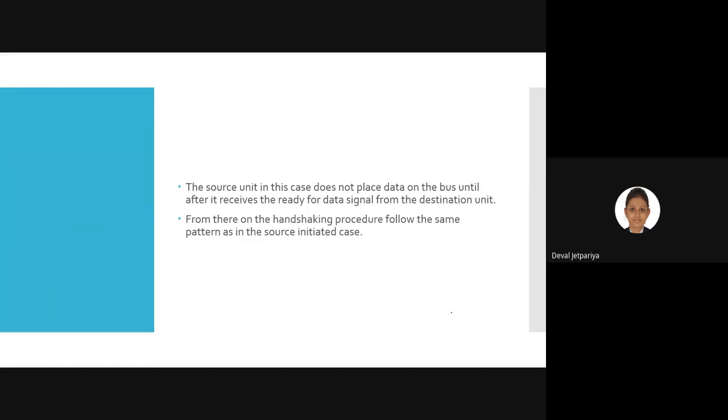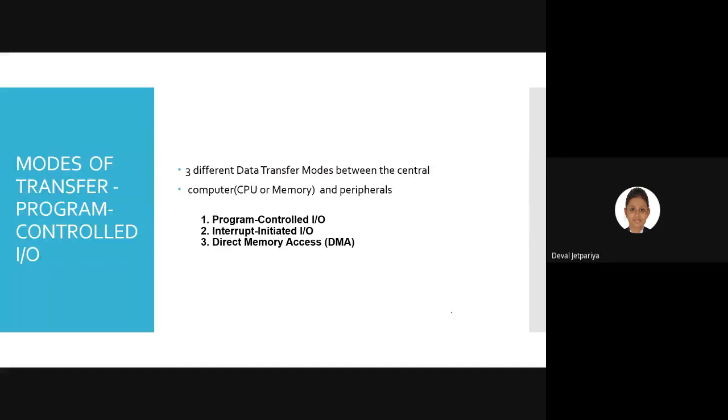Fine. So now next is mode of transfer. Till now we have covered the activity of data transfer, right? But whenever we plan to send data, we need to take care of various modes. So let's relate this terminology to a real-time example.